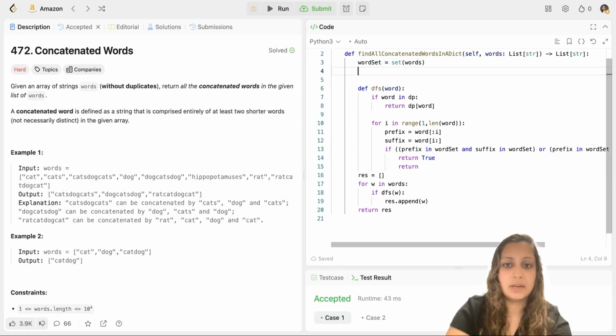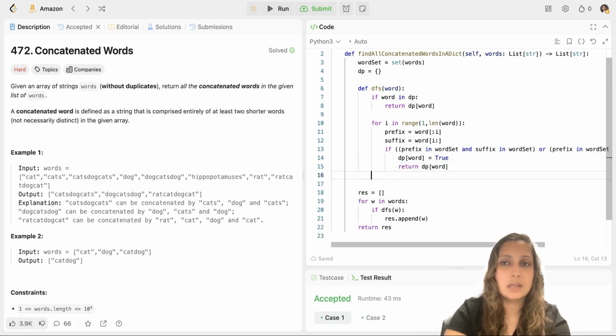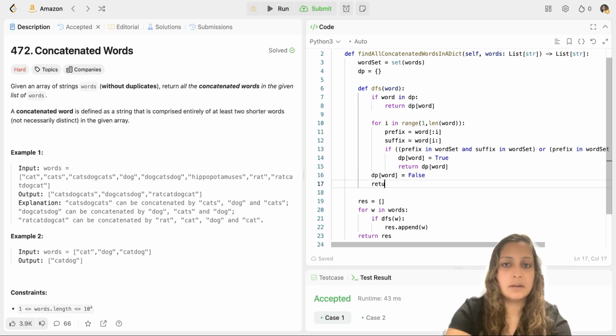To add caching, I will initialize my DP dictionary. So my DP is initialized here. I also added here: if word is in DP, then return DP[word], because if you have already assessed whether this word is a concatenated form of different words or not, then it will be saved in this DP dictionary where the key would be the word and the value would be either true or false. So I have added that here. And instead of returning true here, I would be returning DP[word], and I would update DP[word] to true if the conditions are met. But if the conditions are not met, I will update DP[word] as false and return DP[word].